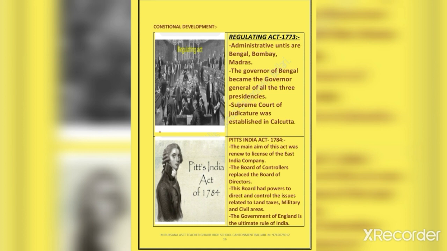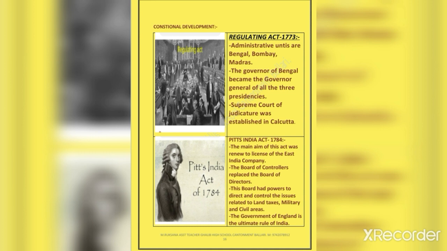All these three were independent administrative units. Under the Regulating Act, the Bengal Presidency gained control over the other two presidencies, which are Madras and Bombay.